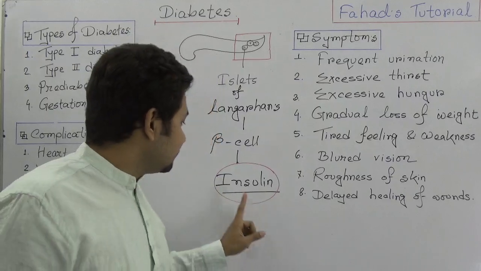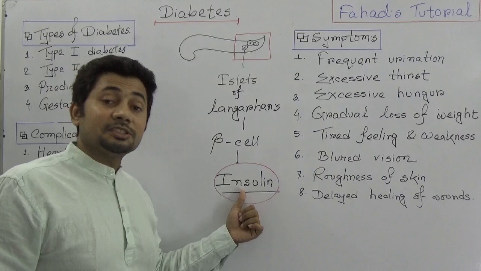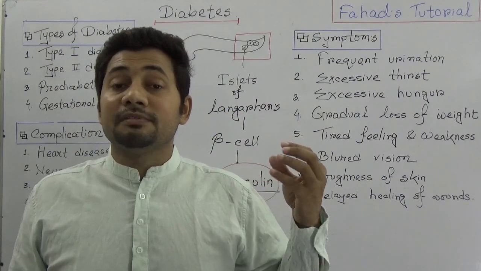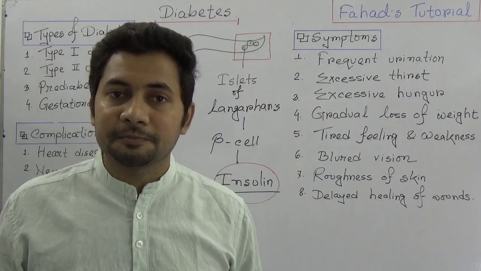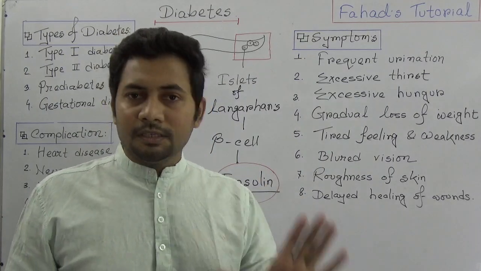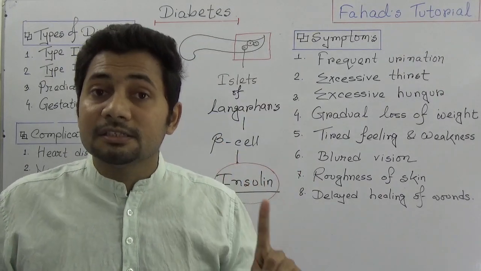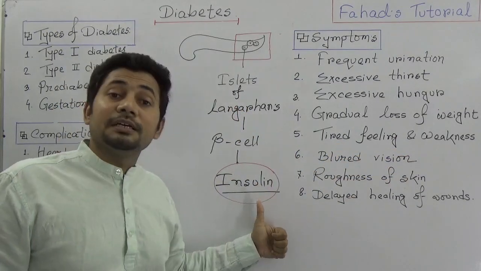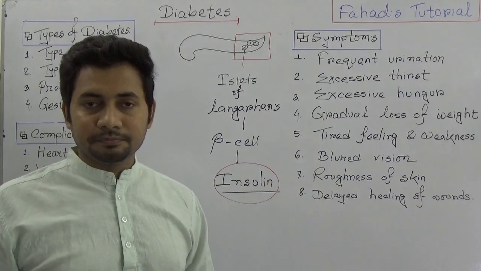So when the production of insulin is hampered, or somehow stopped, then there is a lesser amount of insulin, or no insulin, and simply the sugar level increases in our body, and that condition is known as diabetes. So what we can memorize simply is that diabetes is a condition where blood sugar level increases in our body, and it increases due to the lack or absence of insulin.